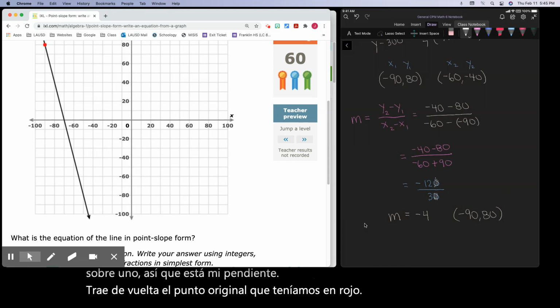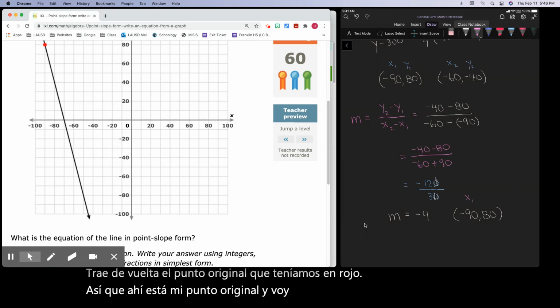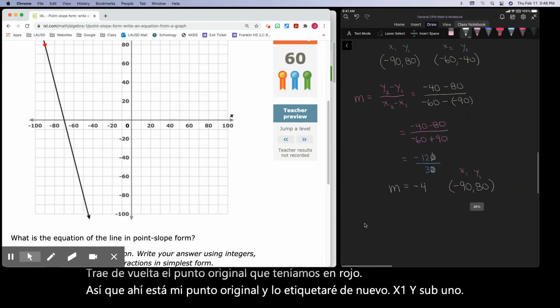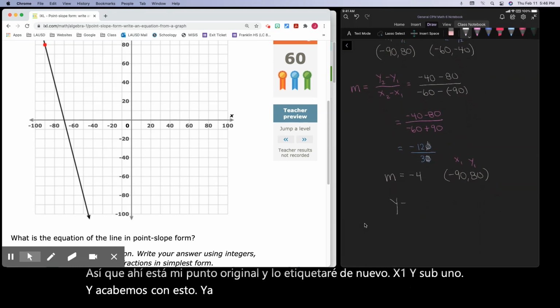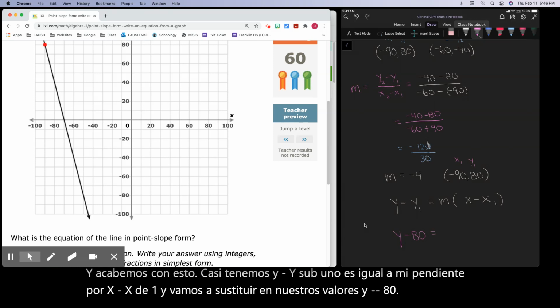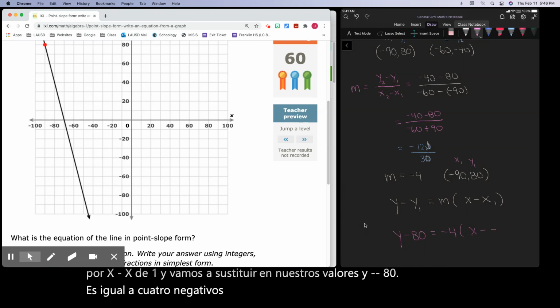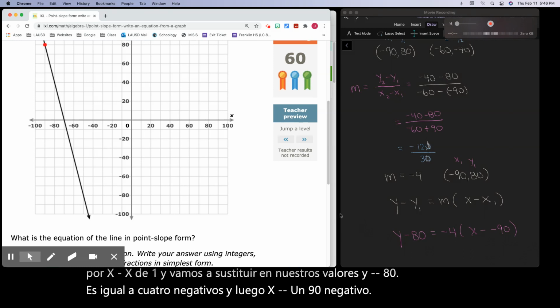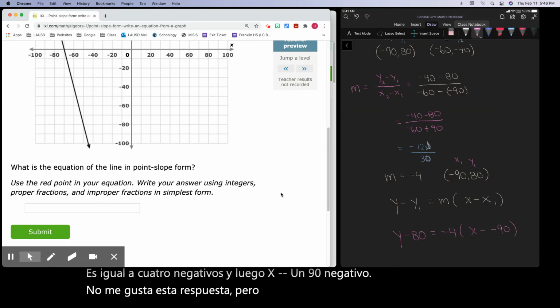Bring back the original point that we had in red. So there's my original point, and I'll label it again, x1, y sub 1. And let's finish it off. We're almost there. We got y minus y sub 1 equals my slope times x minus x of 1. And we're going to substitute in our values. Y minus 80 equals negative 4, and then x minus a negative 90. I don't like this answer, but it is the answer that they are looking for.